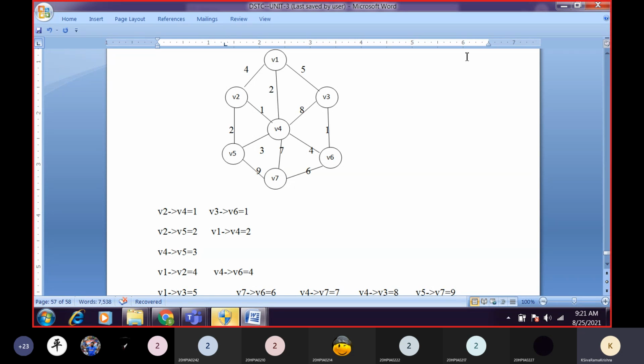So how many edges are we left with? 1, 2, 3, 4, 5, 6, 7, 8, 9, 10, 11, 12. So we have visited all the edges. Now what we have to do is first construct the minimum weight trees, using the minimum edges.